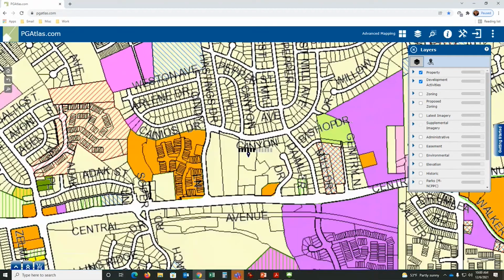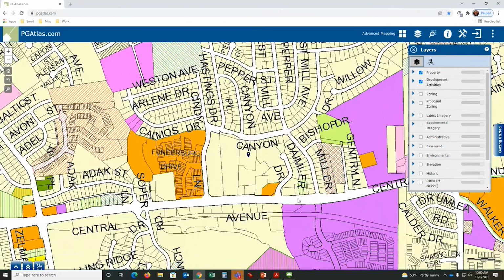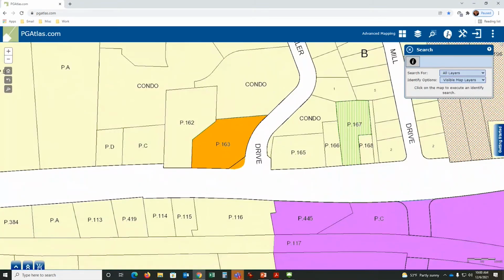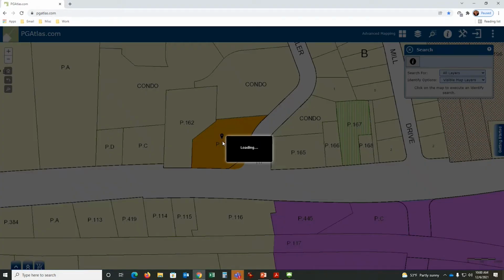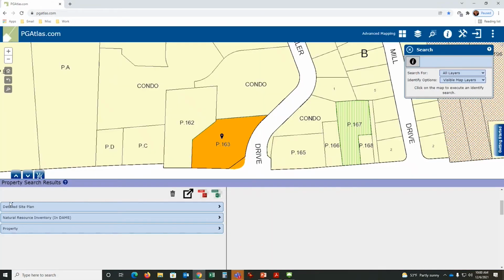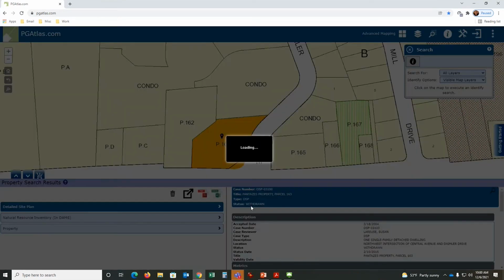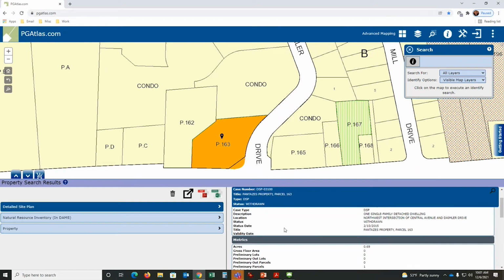So I'm interested in this property here. What's going on here? I click on the white circle with the blue eye. I come over to the shape. I click here. It's extracting out the information. There's a detailed site plan right here. There's the full record of the detailed site plan.